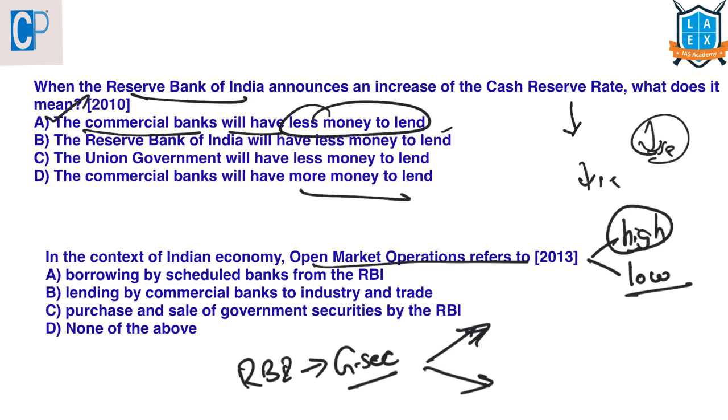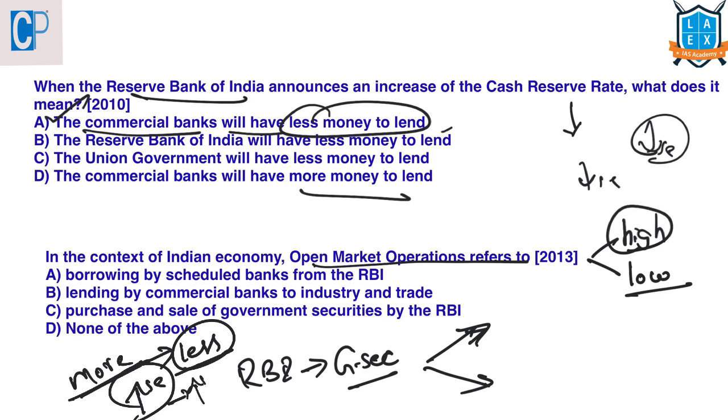When there is too much money supply in the economy, it is increasing the purchasing power. When there is more money chasing a very small or stable number of goods, it will increase the demand and it will increase the price of that good. So when there is an increase in purchasing power, it will lead to inflation, which means a general rise in the level of prices. So when there is high liquidity in the economy, the Reserve Bank of India will sell these.